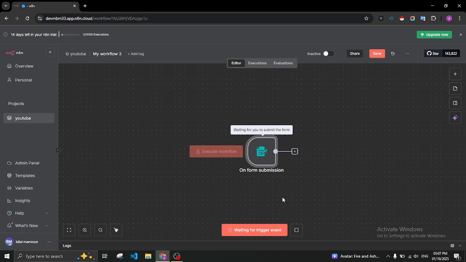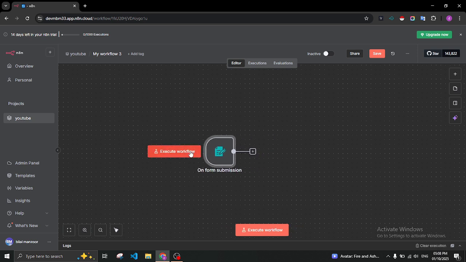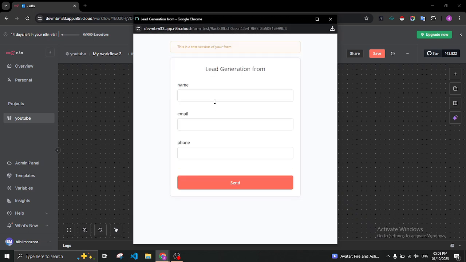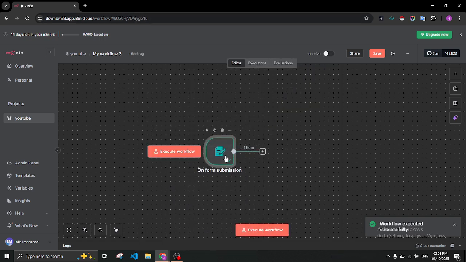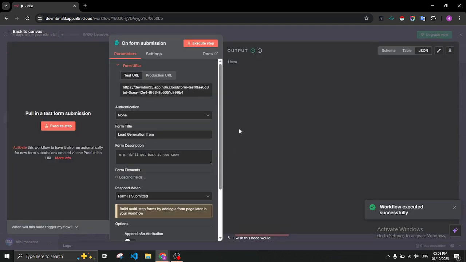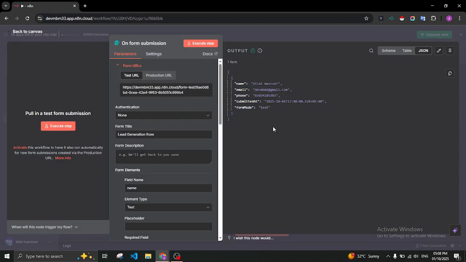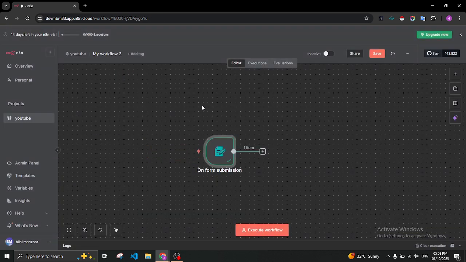So next we are going to save this data. First get the data. Okay, here the data is added and just send. And here you can see we have received the data, our name, email, phone, and there are 2 additional fields that were added by n8n by default. Okay, next we want to save this data